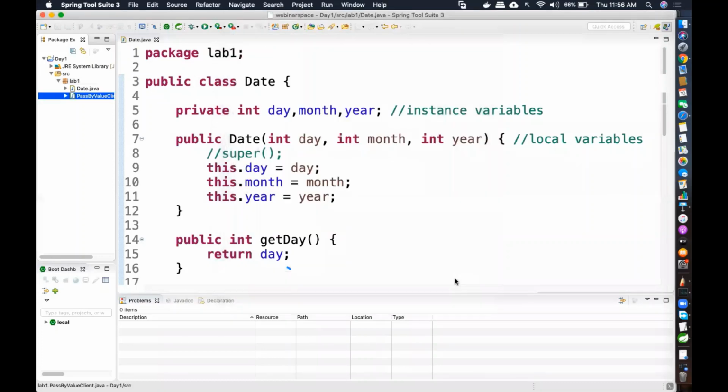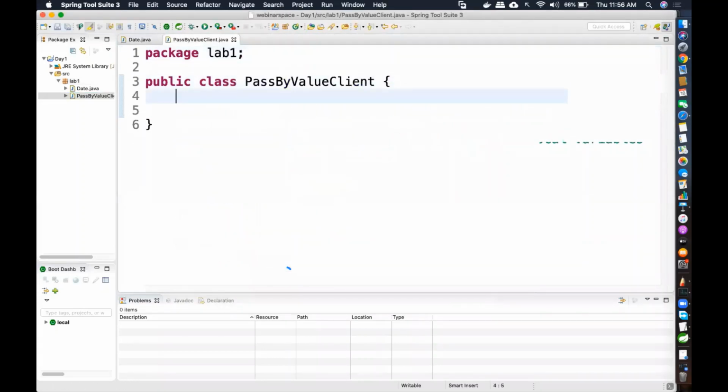So I'm going to type it on my own, and this is your client code. Notice I'm going to write my main method, which is my entry point. I'm not going into the detail of how the main method is public, static, void, all that stuff. We will not go into that much, we'll just see how exactly it works.